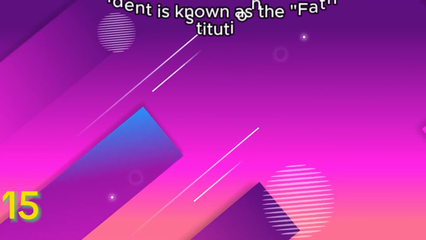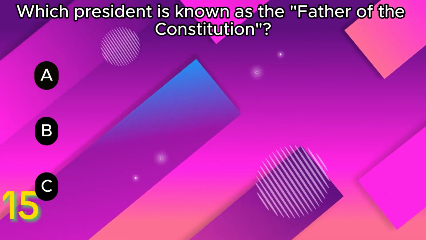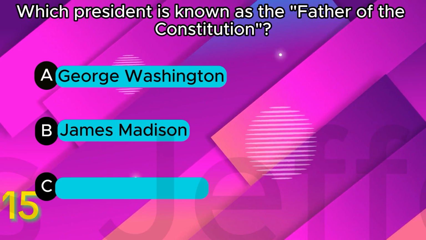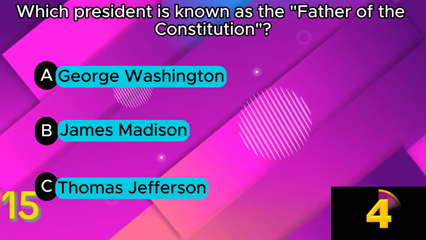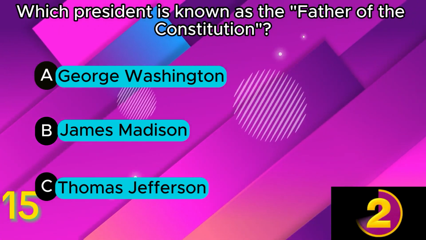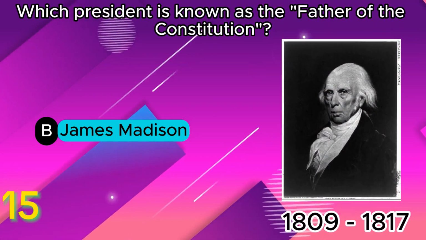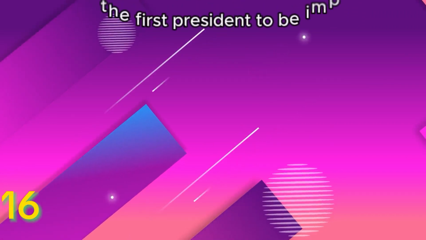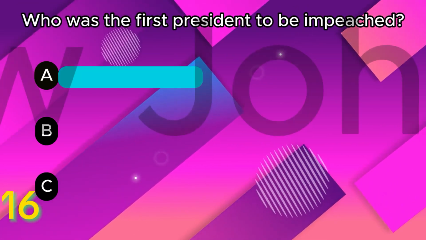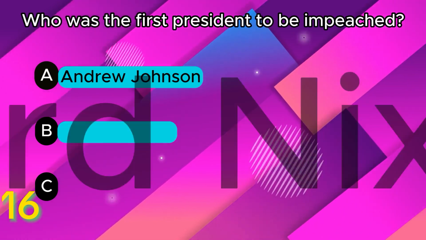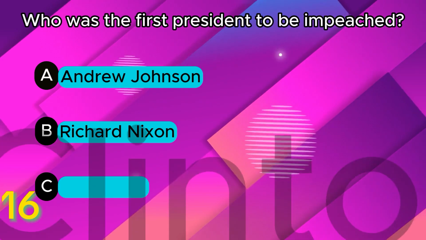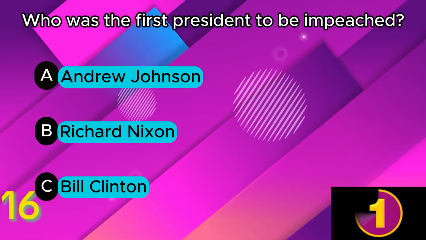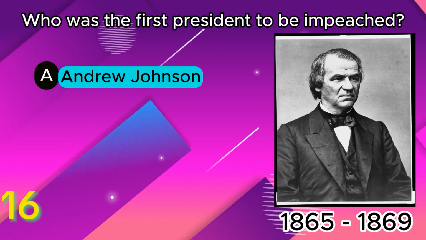Which president is known as the father of the Constitution? A. George Washington. B. James Madison. C. Thomas Jefferson. B. James Madison. Who was the first president to be impeached? A. Andrew Johnson. B. Richard Nixon. C. Bill Clinton. A. Andrew Johnson.